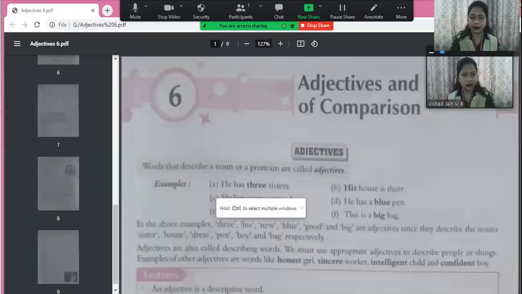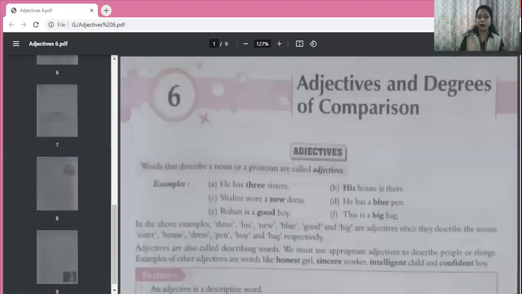So let me just share a PDF with you. Yeah. So we are going to study about adjectives and degrees of comparison. What are they? Yes, we are going to do them step by step. Now, first of all, we should know what adjectives are.